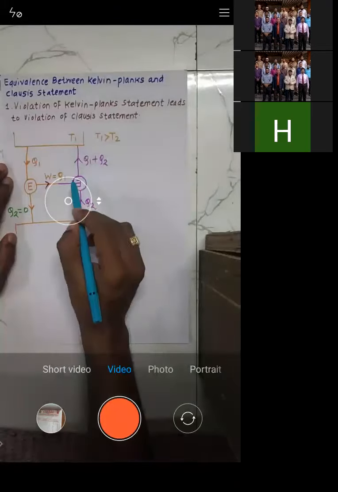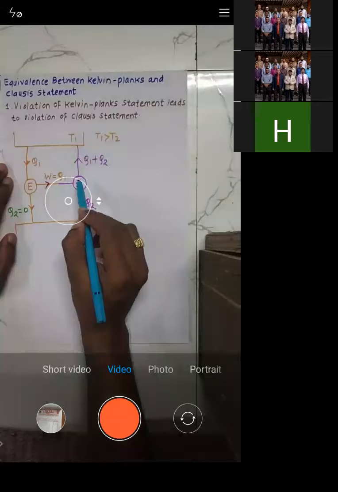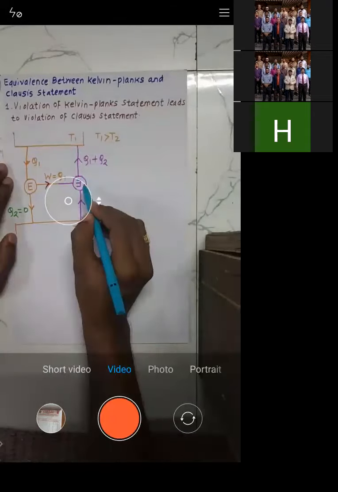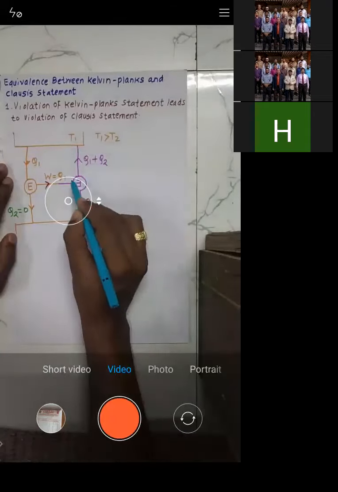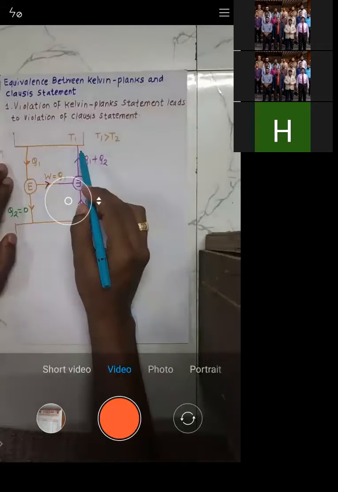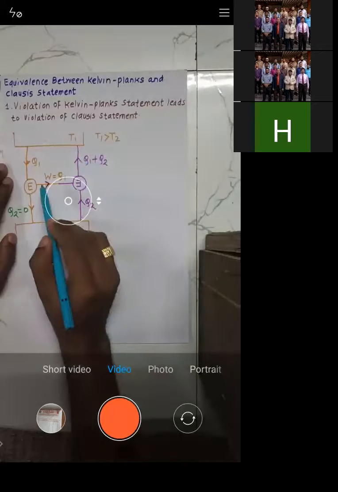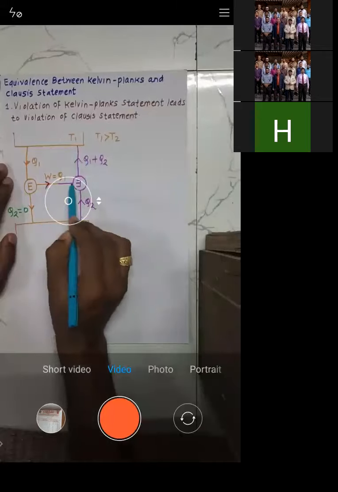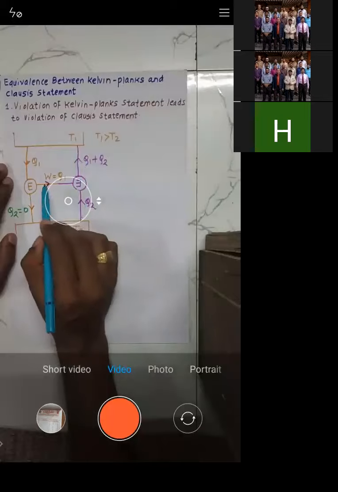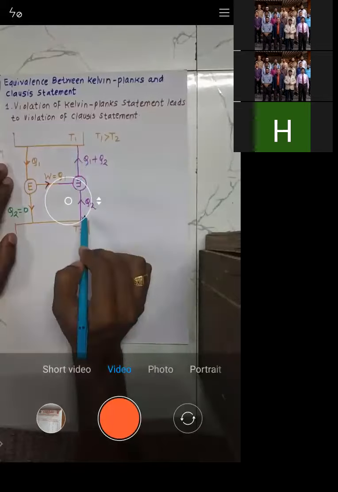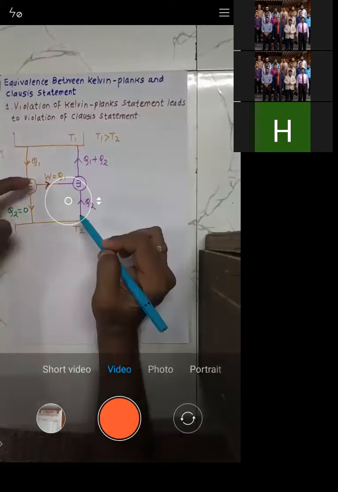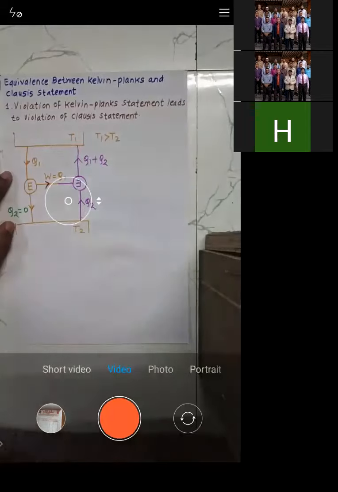Now we are operating a reverse heat engine. The reverse heat engine conveys heat from low temperature to high temperature only when you supply some work. So whatever work is produced by the engine will be supplied to the reverse heat engine. When you supply the work to the reverse heat engine, it will extract Q2. As a result of this, it will reject Q1 plus Q2.